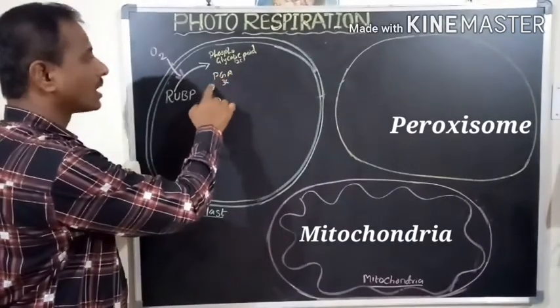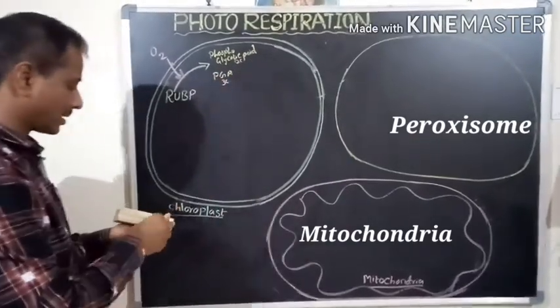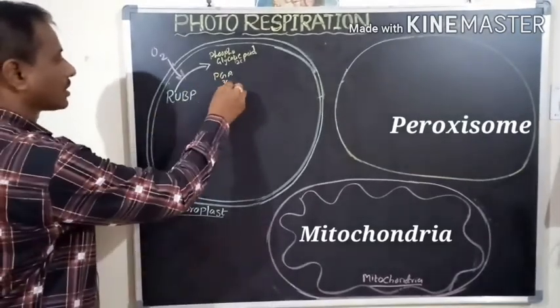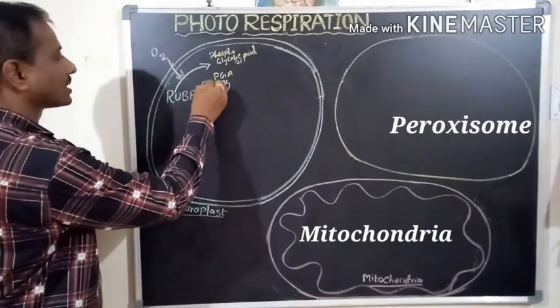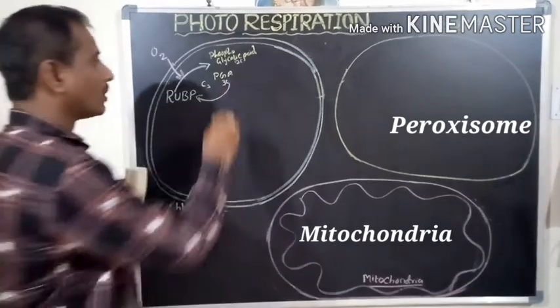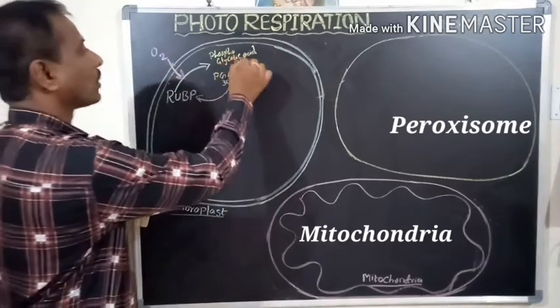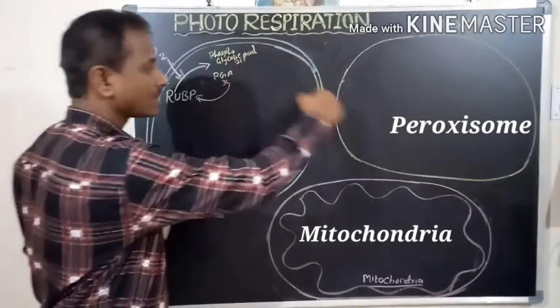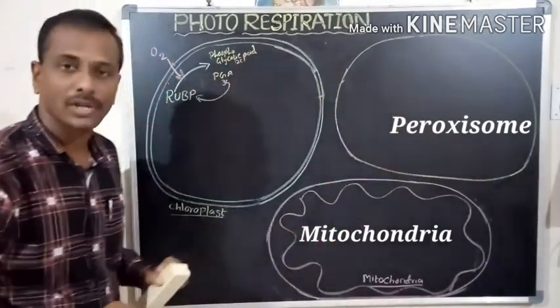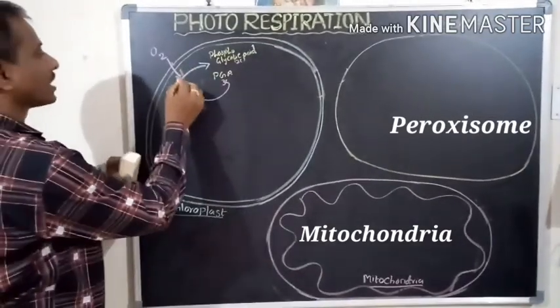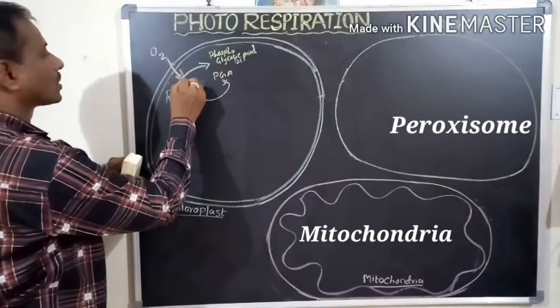One molecule of phosphoglyceric acid helps in the formation of RUBP, which is the C3 cycle. But this is not enough for the formation of RUBP. So one molecule of phosphoglycolic acid participates in photorespiration. This process takes place in the presence of the enzyme Rubisco.